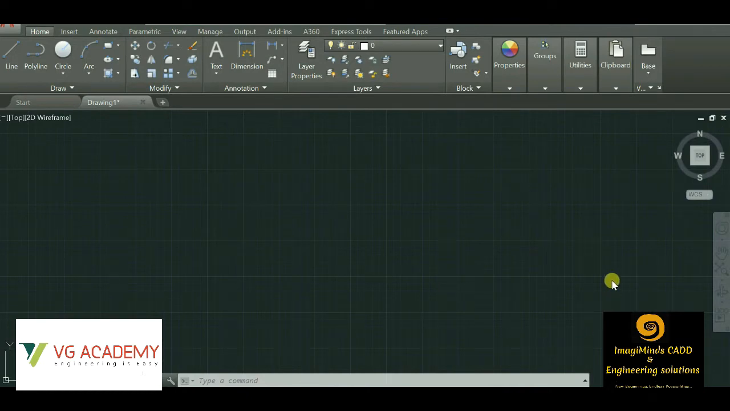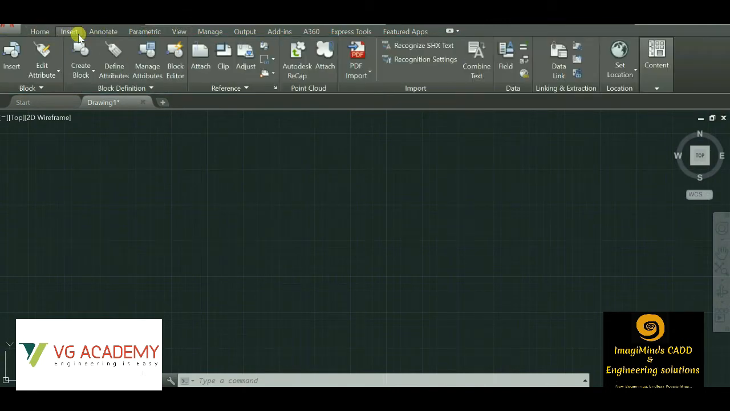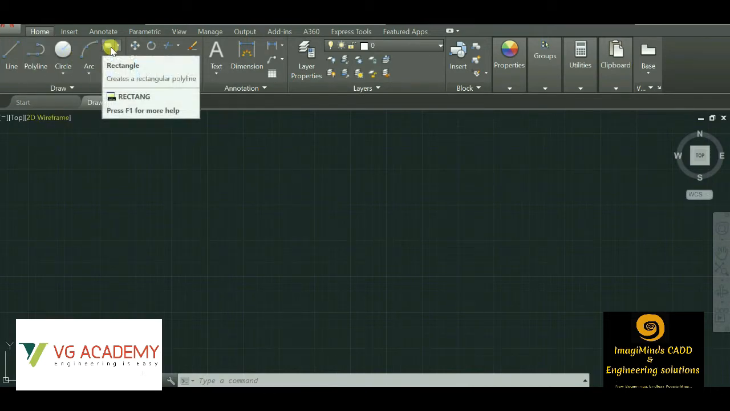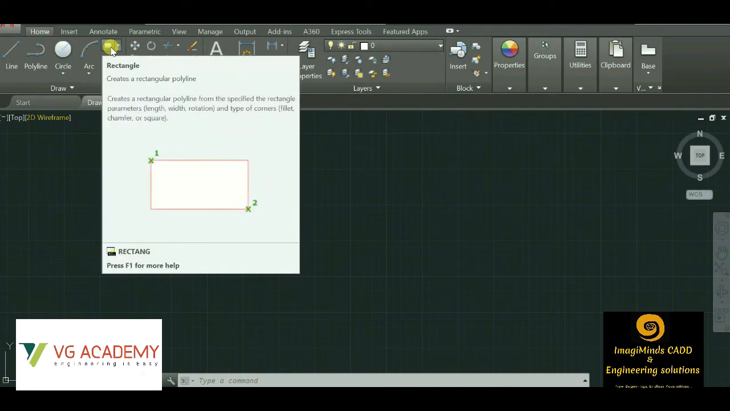First of all, I'll let you know about the graphical user interface, GUI. These are the menu bar options: home, insert, annotate, parametric, view. Under the home menu bar option, we have the draw toolbars. If you want to draw any object, we can use the line option, polyline, circle, arc, rectangle. With this, we can draw different types of drawings.